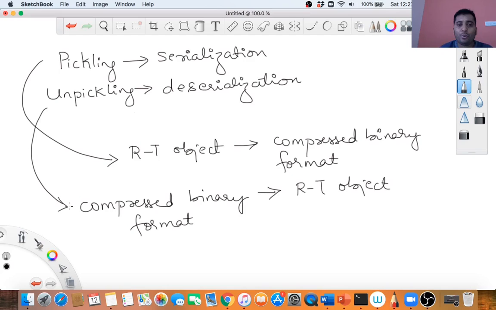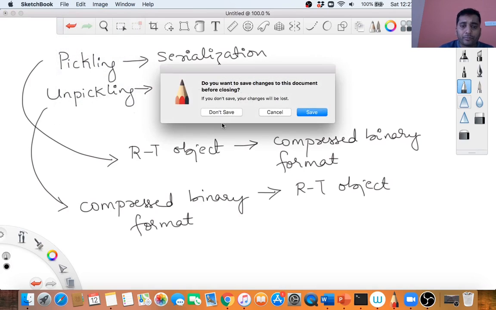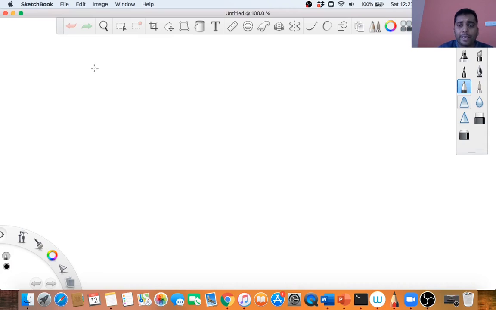Now you might ask, what is the need for converting your runtime object into a compressed binary format, or why would you want to bring it back into a runtime object from compressed binary format? So let me first explain why you need pickling and unpickling. Assume that you are playing a game, and in that game you have several characters, say a hero, a villain, and all sorts of characters. These characters are nothing but real-time objects.